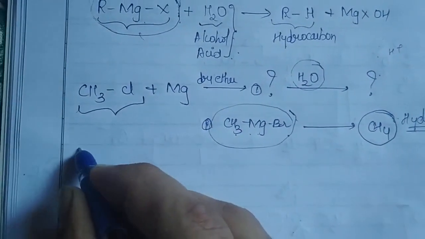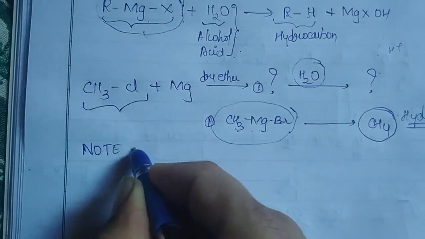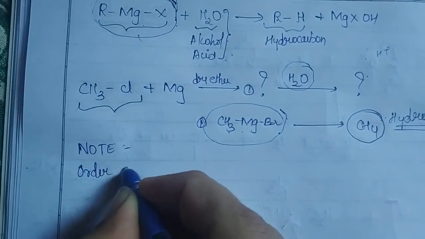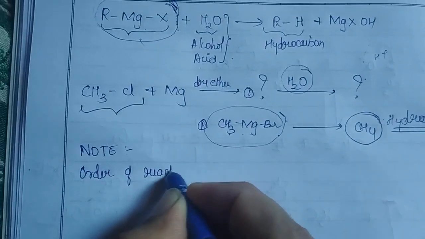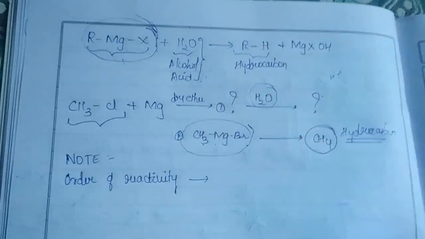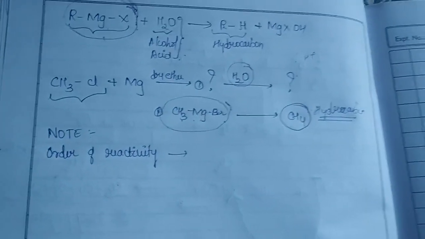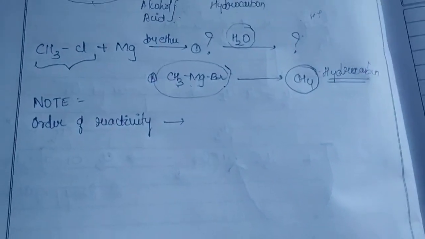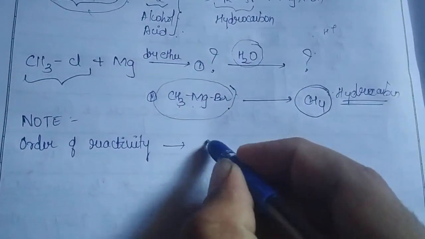Remember, you take it as a note, very much important concepts. The order of reactivity of your respective alkyl halides towards the preparation of your Grignard reagent. Which one reacts very quickly with magnesium in the presence of dry ether to give you the Grignard reagent? The order of reactivity is in this way.